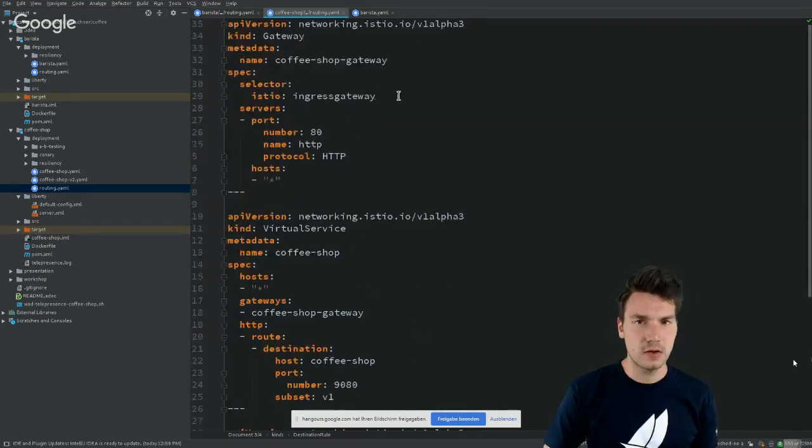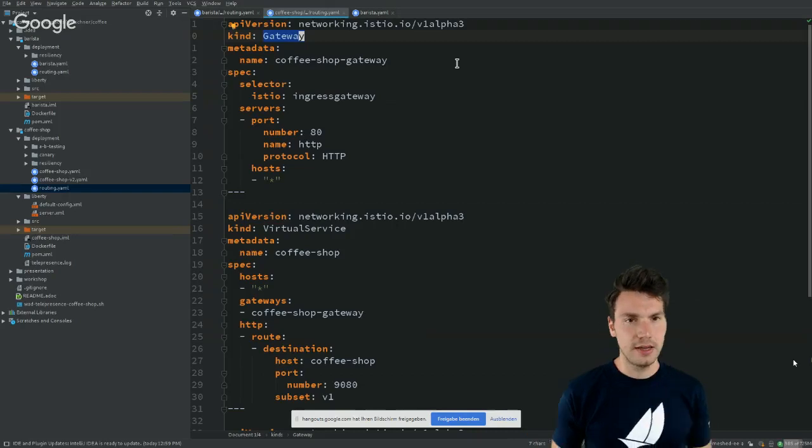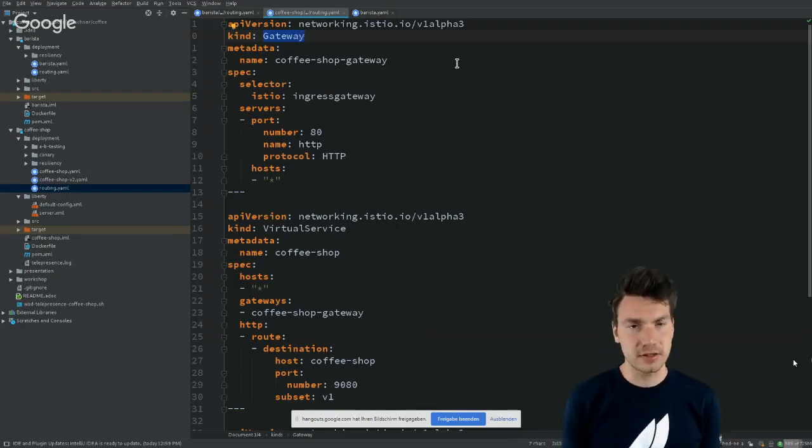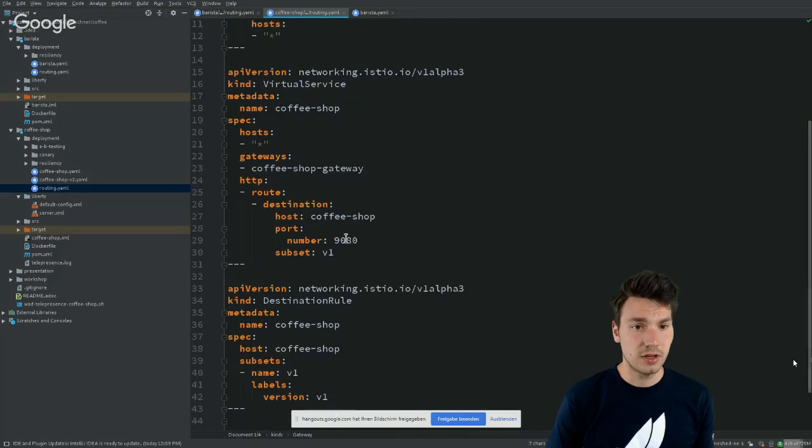And since that is also the user-facing application, we have something that is called gateway. If you're familiar with Kubernetes ingresses, this is actually very similar. This provides the ingress traffic into the service mesh. Why we use a gateway? Because this is aware of the Istio configuration here, and this then already can use the correct resources and proxies here. And we're going to route everything to the V1 subset.